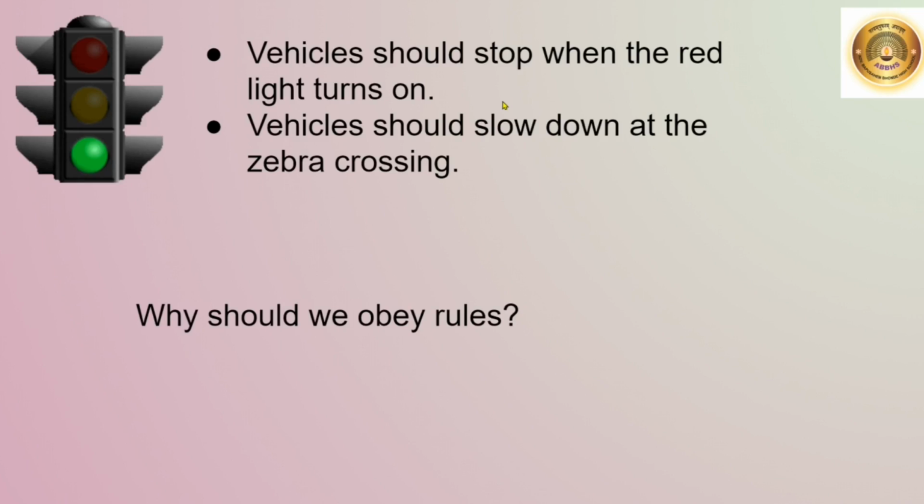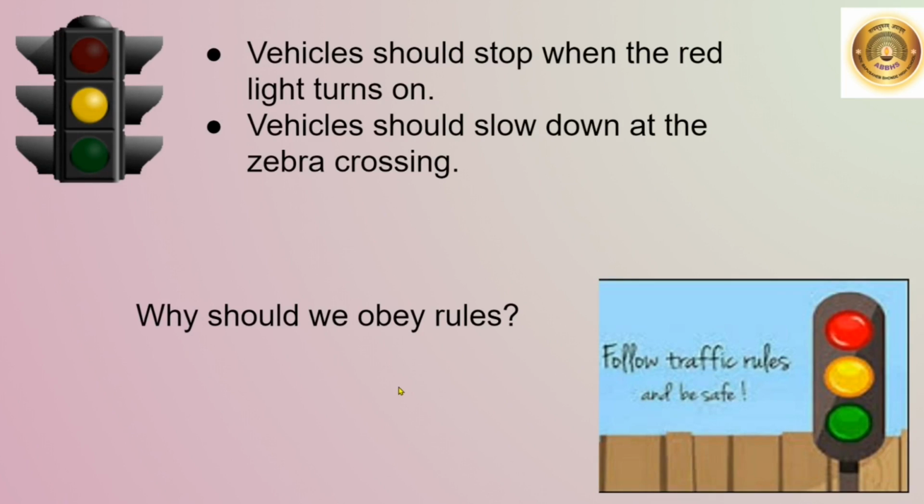Now, why should we obey these rules? We should obey these rules for the safety of ourselves and also the safety of other vehicles and people moving on the road. Traffic rules are for the safety of everyone. Now, do you think we should change any of these rules? No. These rules are for the safety of everyone. So, we have to follow the rules and be safe.